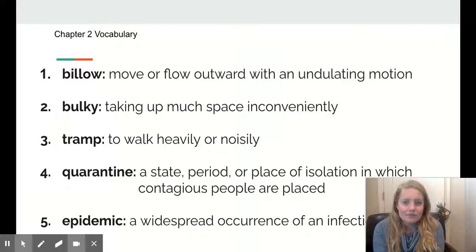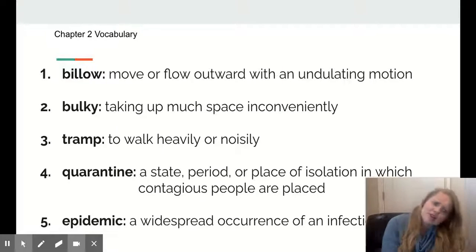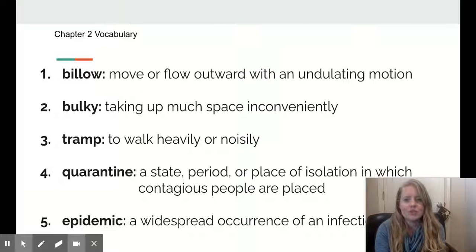Word 2 says bulky. What word? Bulky. Bulky means taking up much space inconveniently. What's the word? Bulky. Word 3 says tramp. What word? And in this context, a tramp means to walk heavily or noisily. What's the word? Tramp.